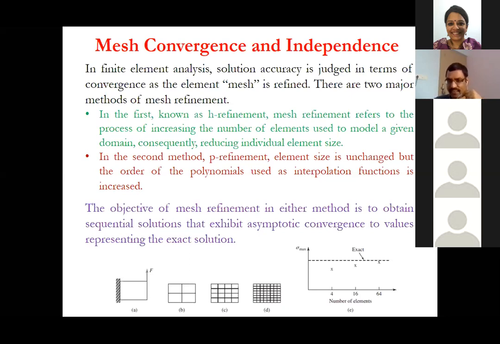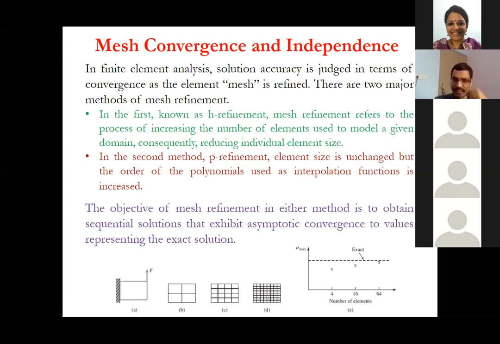If you see for 4, 16 and 64. So let me just go through what it says. The solution accuracy is judged in terms of convergence as the element mesh is refined, as we saw in the bottom example, right? You can actually do it in 2 ways. One is what we call H refinement, where the number of elements is being increased, which is the example at the bottom. There can be another method. You do not change the number of elements, but you change the order of polynomials used as interpolation functions, which is called P refinement.